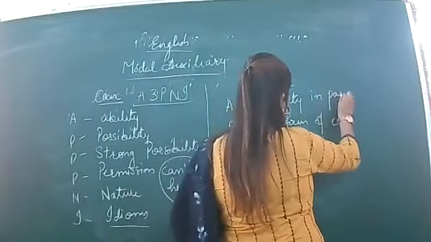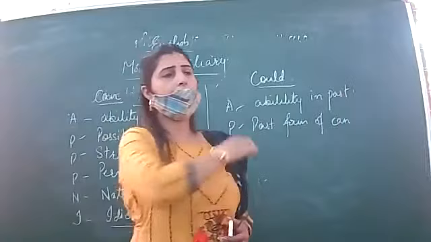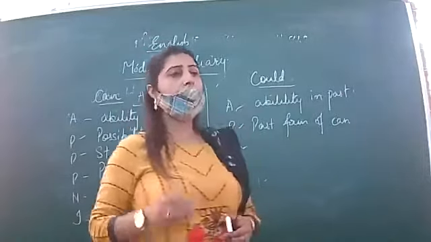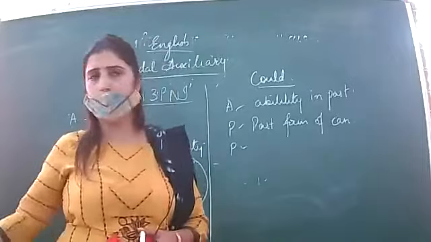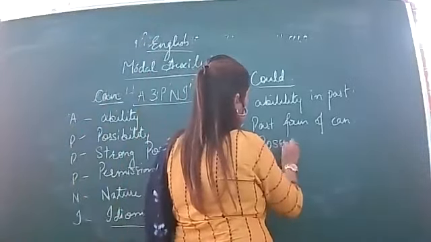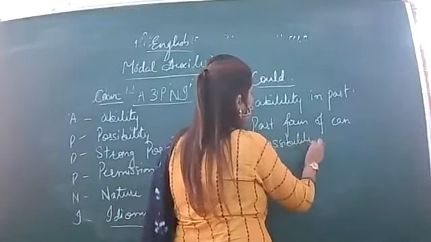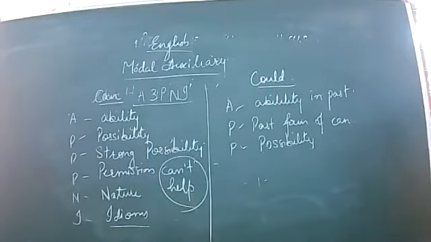When you have ability in past, for example, I could swim when I was young and keeping good health. Then it can also be used for possibility in past. For example, I could have done that.